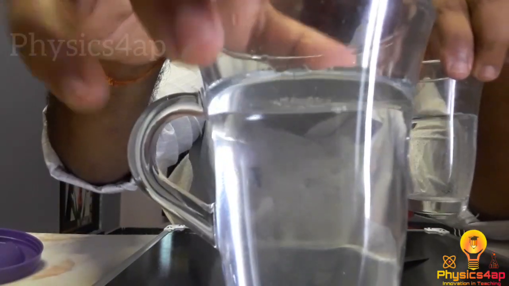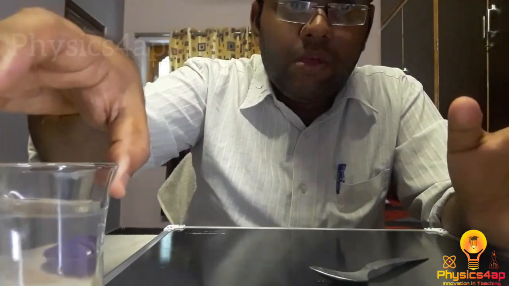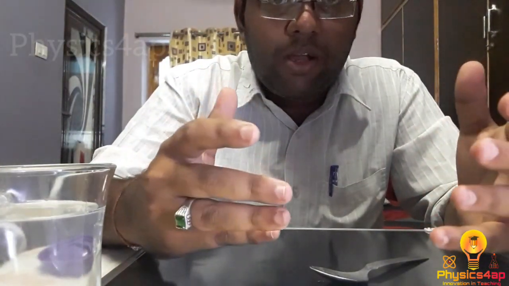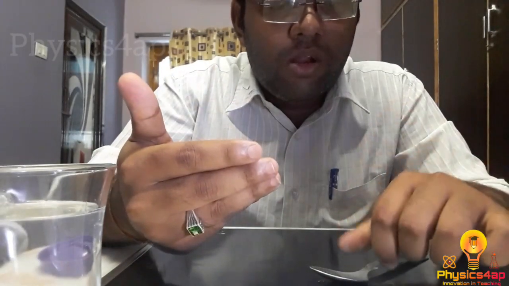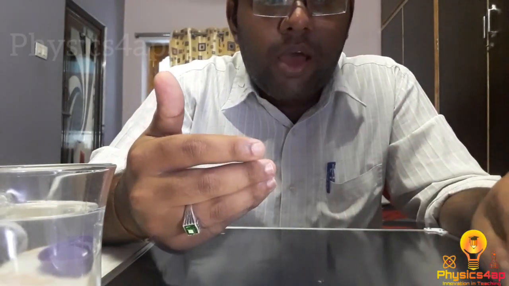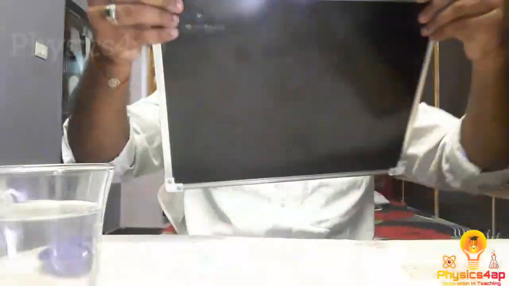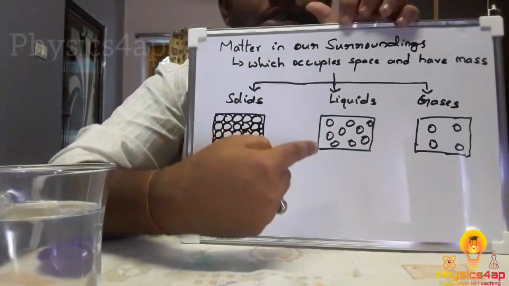So what happens to the salt particles? As salt is a solid, right? So salt is made of solid particles. When we mix it into the water, it dissolves and mixes along with the water molecules. We have learned about liquids